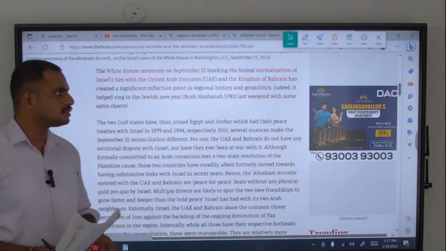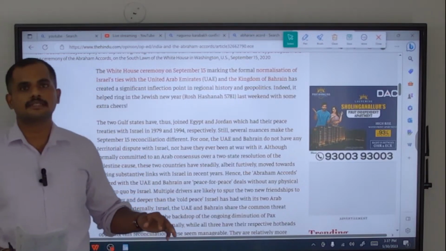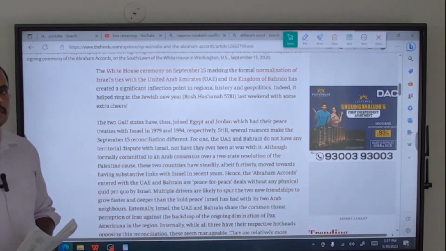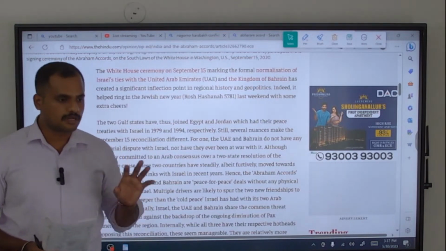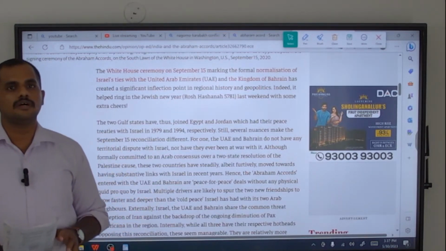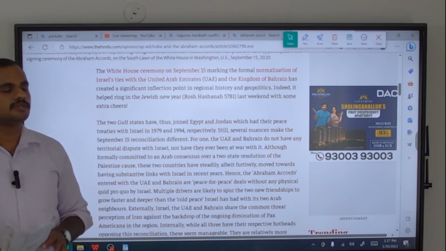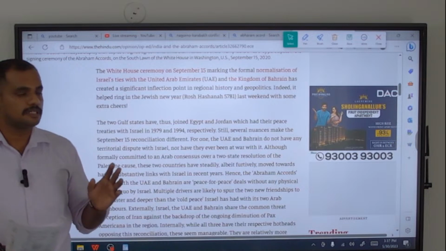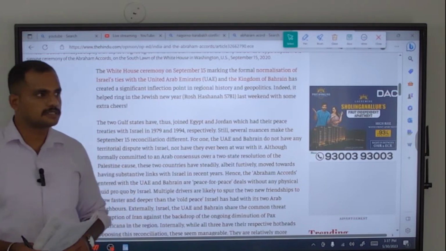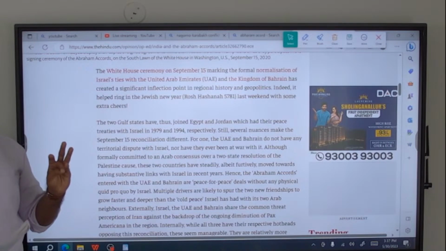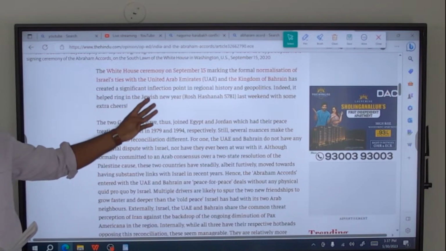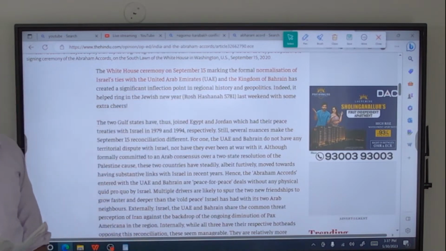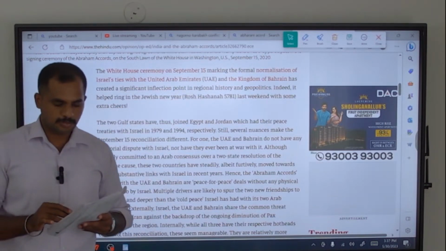Why this question is asked is that right now India has many interests in Central and Middle East Asian countries, because India is heavily dependent on the Middle East for 85% of its crude oil. So the peace of this region is very important for India's energy security. That is the reason, as well as the historic agreement signed between Israel and the UAE and Bahrain, mediated by the US. So statement 1 is correct.